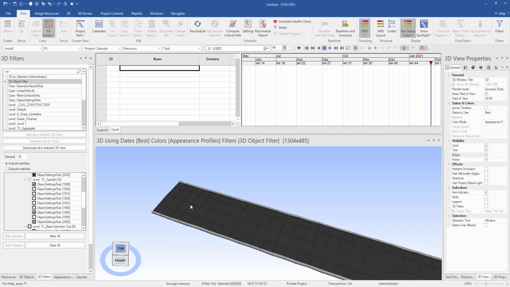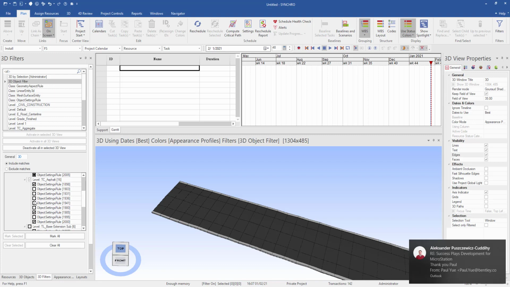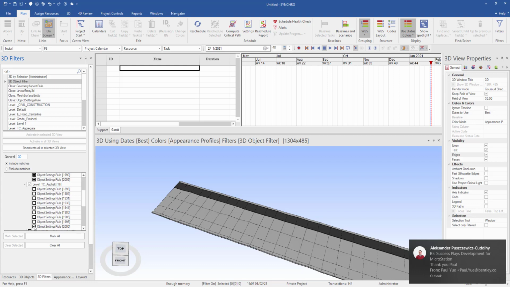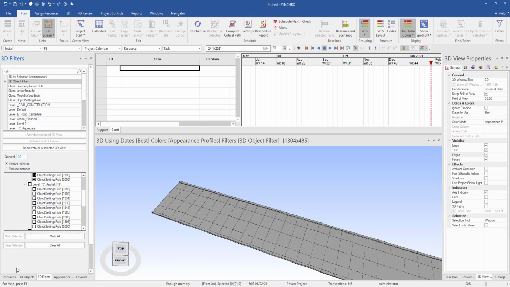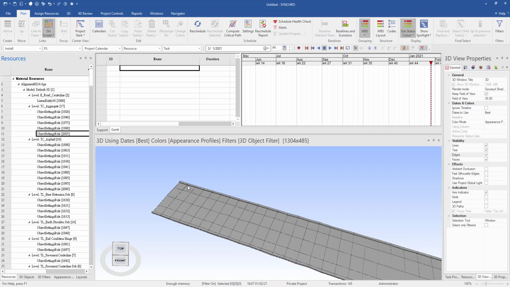Next, I'm going to create the schedule in Synchro Pro. You can see I don't have any Microsoft Project or Primavera file to import, so I can create the schedule from scratch in Synchro Pro. In the view, I would like to turn off the display of aspect, and then I go to resource.